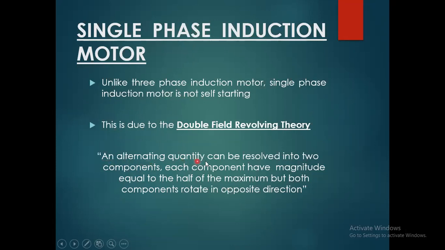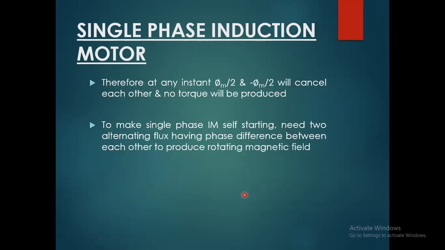An alternating quantity can be resolved into two components, each with magnitude equal to half of the maximum, but both components rotate in opposite directions. Therefore, at any instant, the flux divided by 2 and minus flux divided by 2 cancel each other and no torque will be produced.